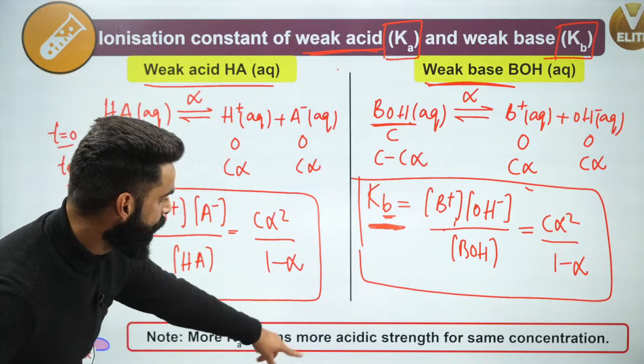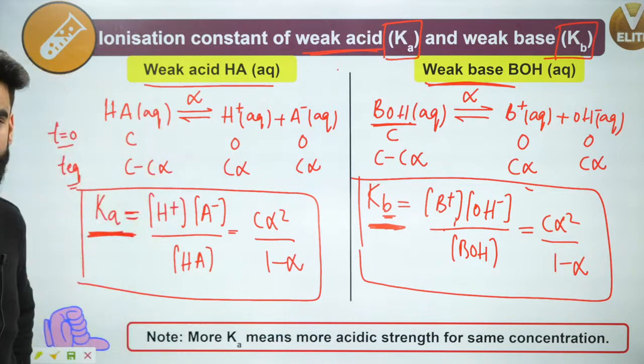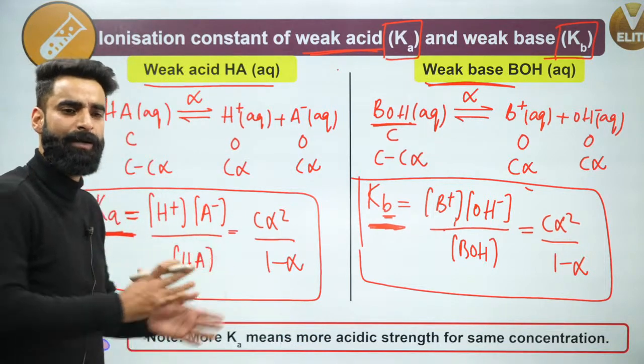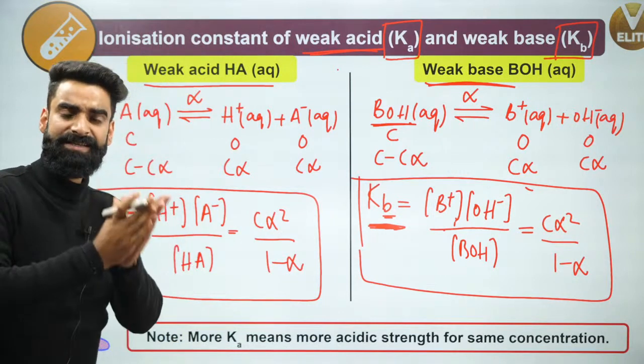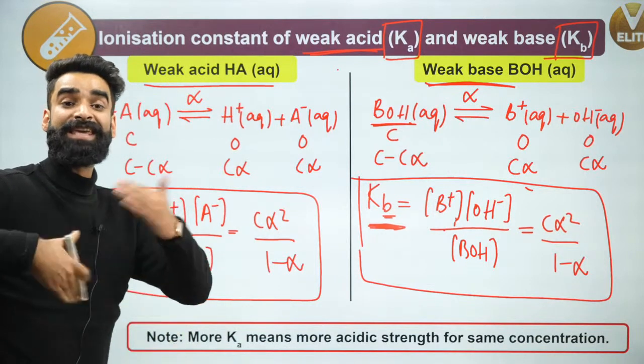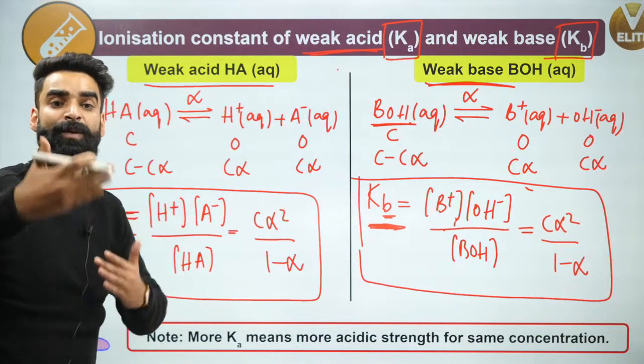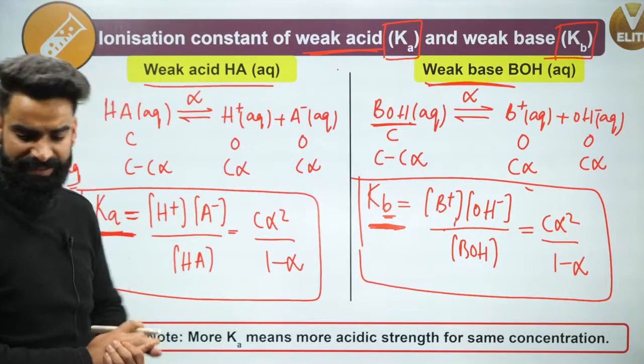More Ka means more acidic strength for the same concentrations. What does that mean? You'll get that idea when I give you some questions. Remember, the more the Ka value for the acid, the more will be its strength. The more the Kb value for the base, the more will be the strength of the base. Remember it.